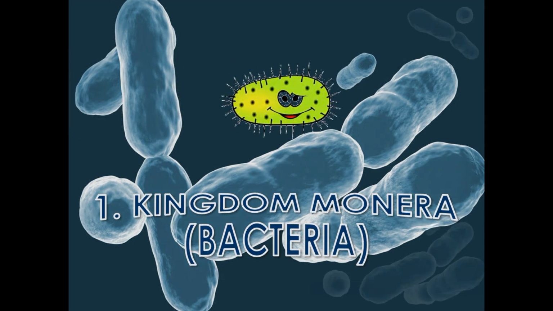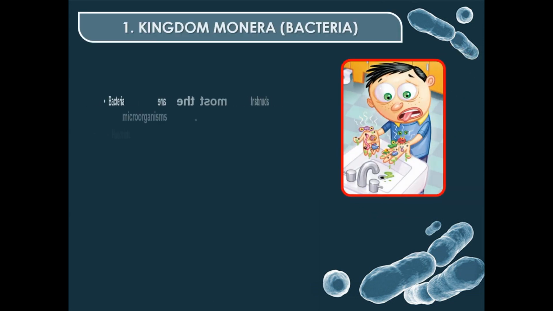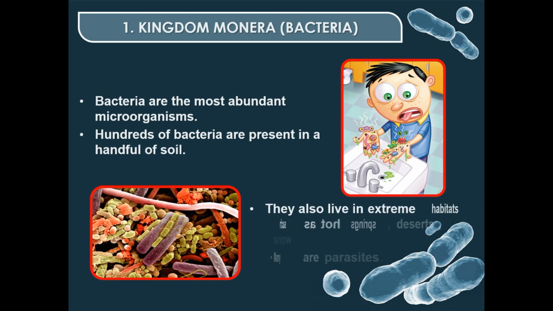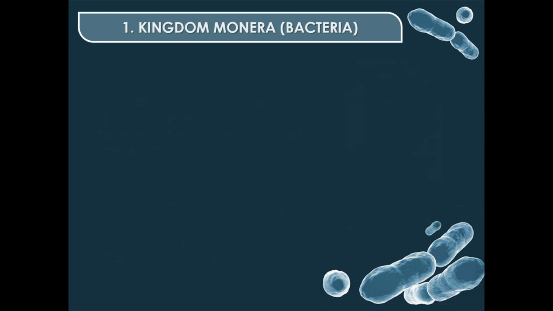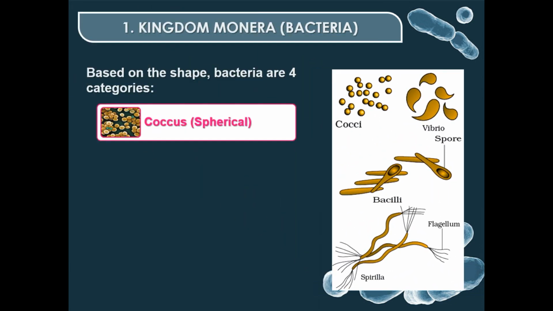Kingdom Monera includes all bacteria and cyanobacteria. Bacteria are the most abundant microorganisms. Hundreds of bacteria are present in a handful of soil. Some bacteria also live in extreme habitats such as hot springs, deserts, snow and deep oceans. Many bacteria are parasites.